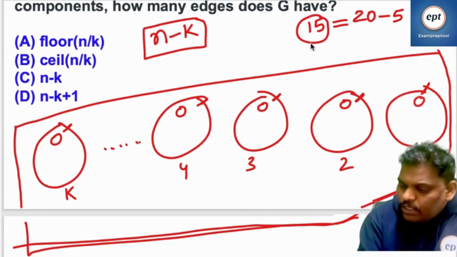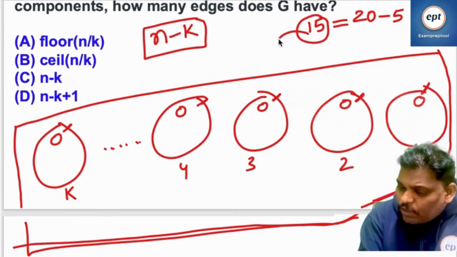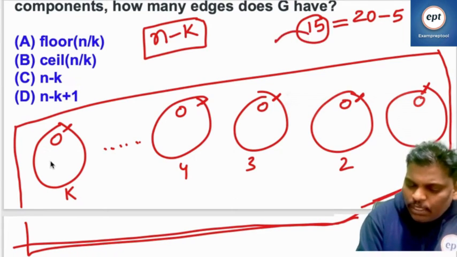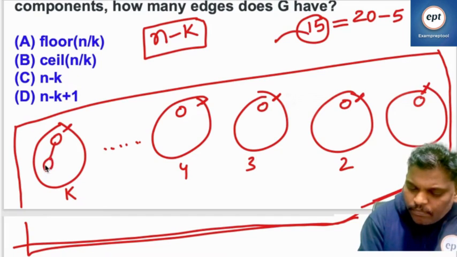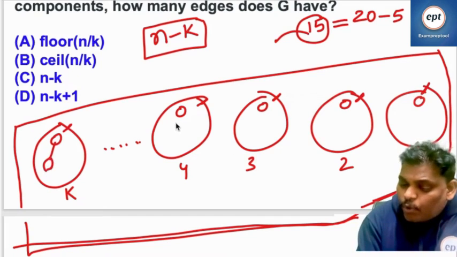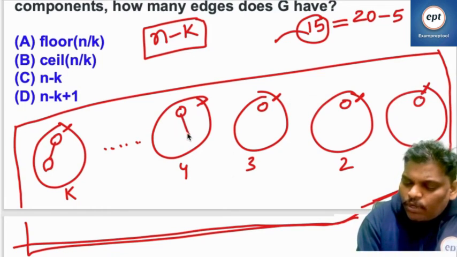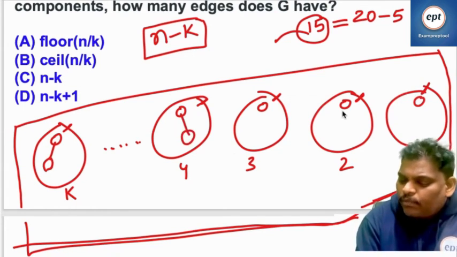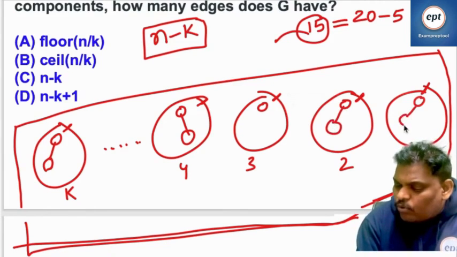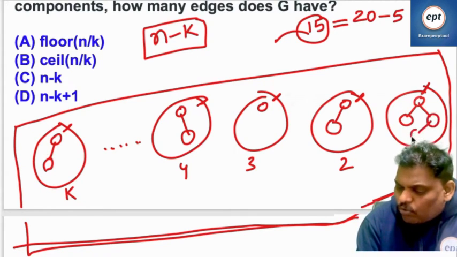Now, 15 nodes are available. For every node, one edge will come. Suppose you take one node here, one edge will come, because every component is a tree. If you take one more node, one more edge will come. One more node, one more edge.